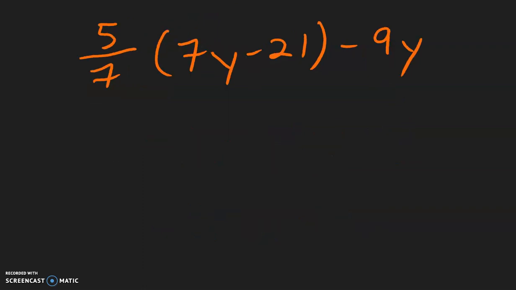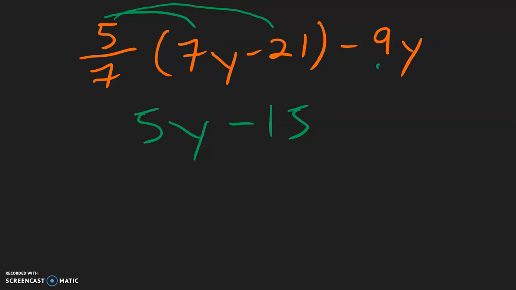For this example, what is being multiplied to the parentheses is the 5/7. So we'll multiply. So 5 times 7 is 35. Divide that by 7 is going to be 5y. And then this multiplied by this. So I can do 5 times -21, which will give you -105, but that's a big number. So I'm going to first divide it. I can do -21 divided by 7, which is -3. Multiply that with 5. It's going to be -15. So sometimes when you multiply, you get a huge number. You can try dividing first.